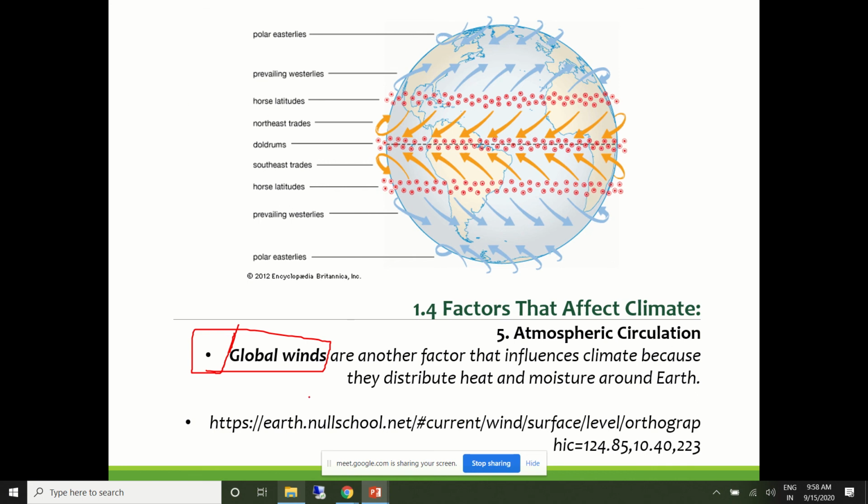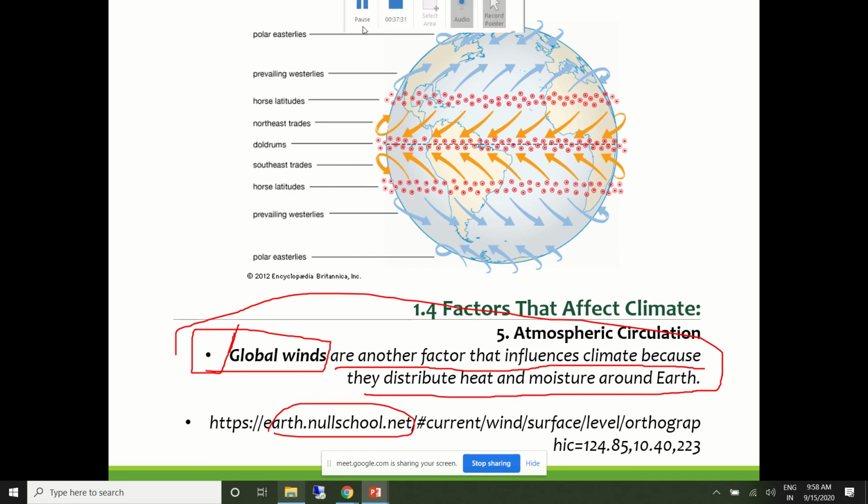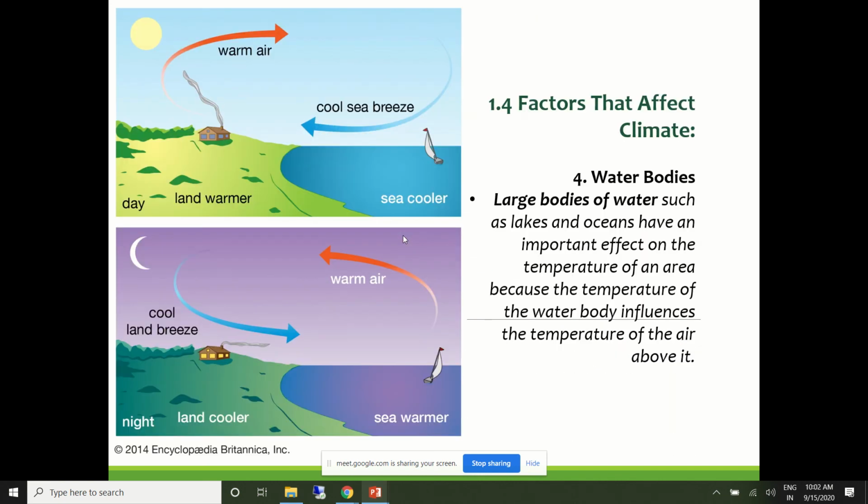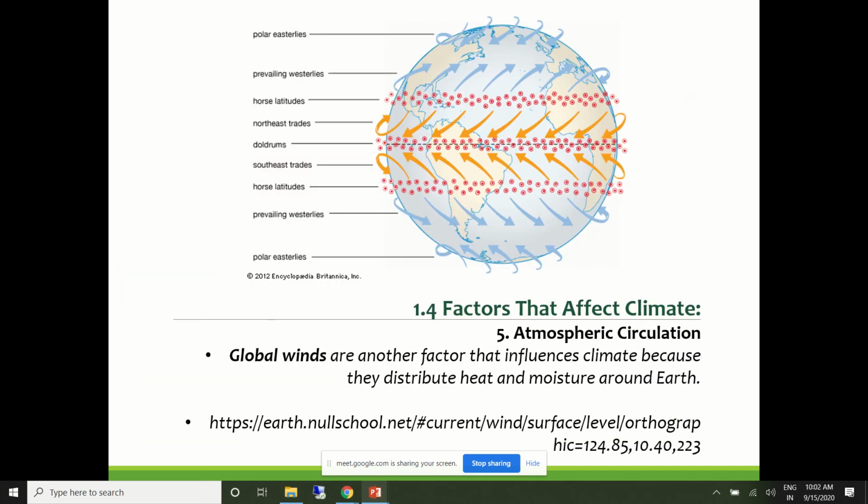So global winds are another factor that influences climate, because they distribute heat and moisture around the Earth's surface. I have one small illustration; I think you are all aware of this, right? This is a global phenomenon, and it impacts the Earth's climate.